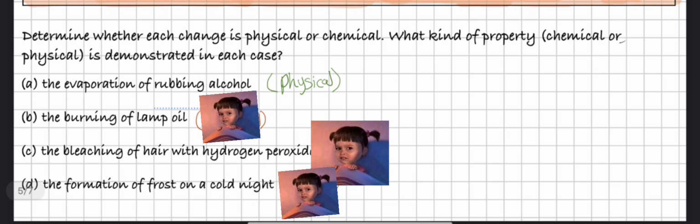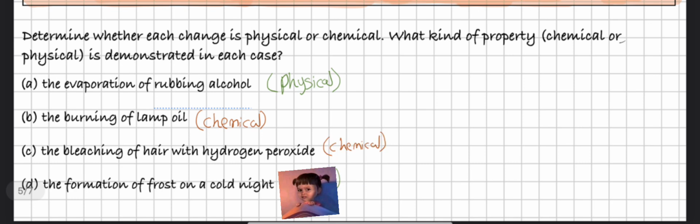The second one, we have the burning of lamp oil. When we said flammability, it is a chemical property, so that means this is a chemical change. The bleaching of hair with hydrogen peroxide. If you bleach your hair, I'm so sorry for you, but this is a chemical change because we're not only changing the hair, we're changing the composition of the hair. So this is a chemical change.